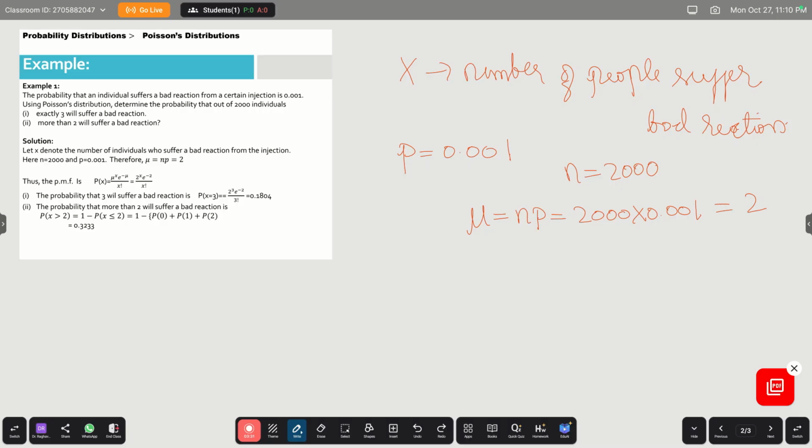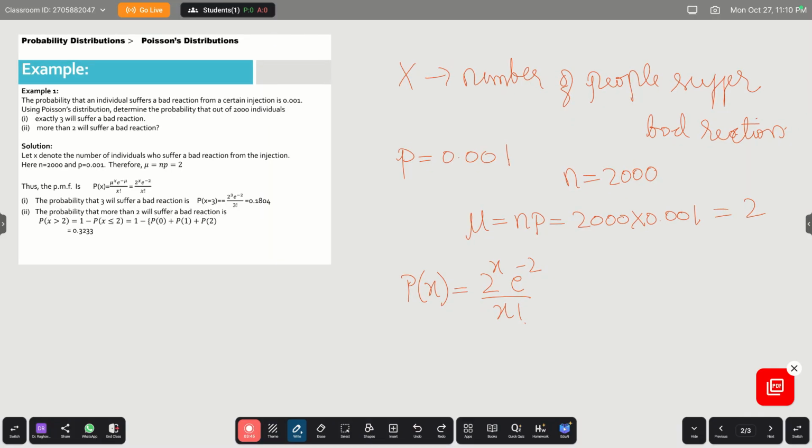So mu is 2. Our probability mass function will be p of x equal to 2 power x e power minus 2 divided by x factorial. I am just putting it in the formula: the PMF p of x is mu power x e power minus mu divided by x factorial, and here mu is 2. Now the first question is exactly 3 will suffer.